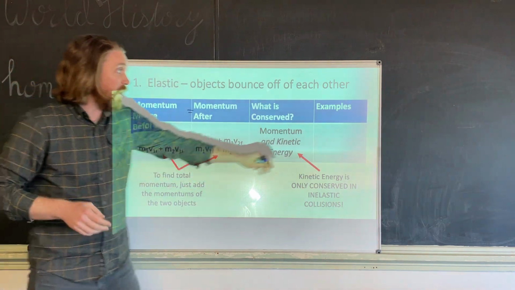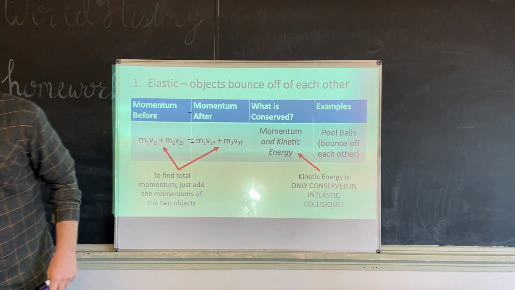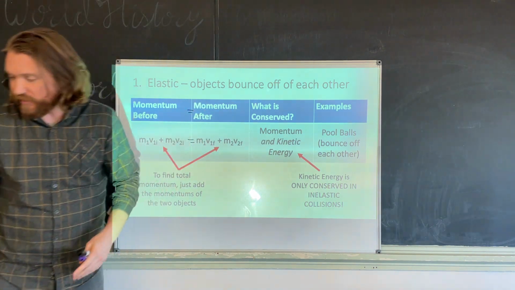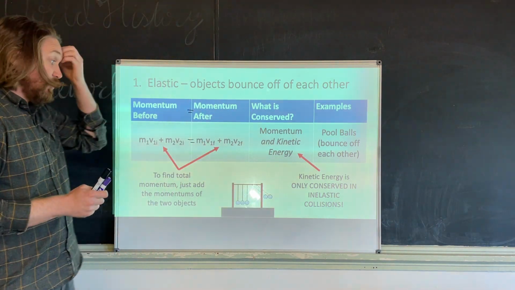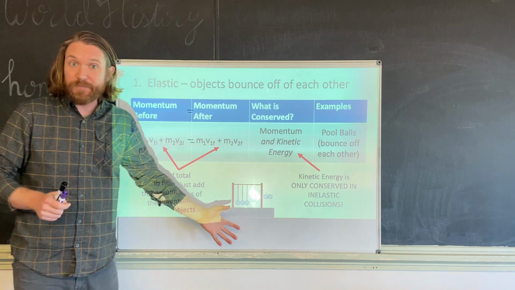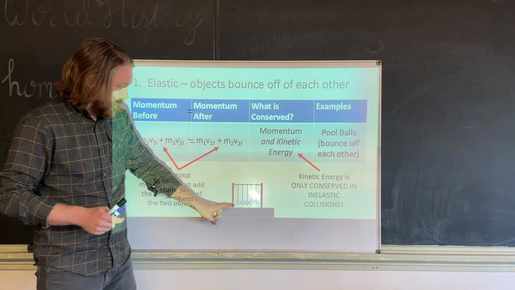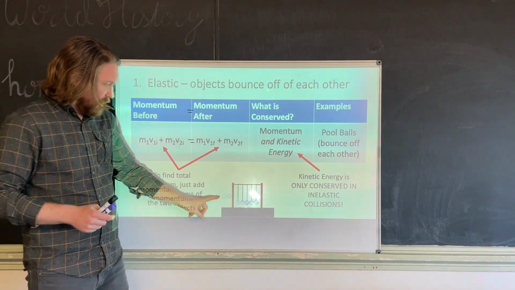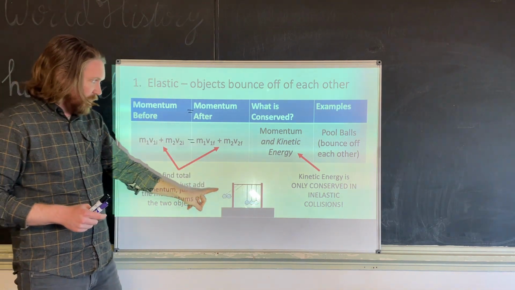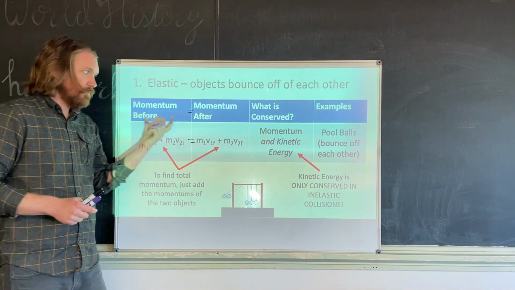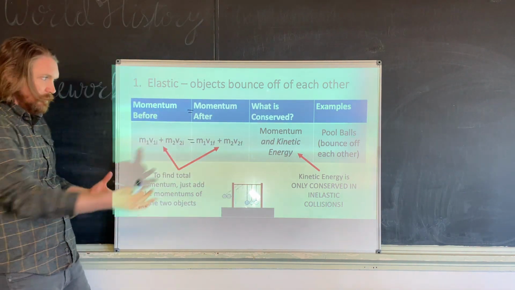An example, like I just said, pool balls, they bounce off of each other. Another great example are these Newton balls right here. I'm sure you've seen this on somebody's desk before, maybe you have one in your house. But look, the balls hit each other and movement turns into movement. They bounce off of each other and the momentum before equals the momentum after.